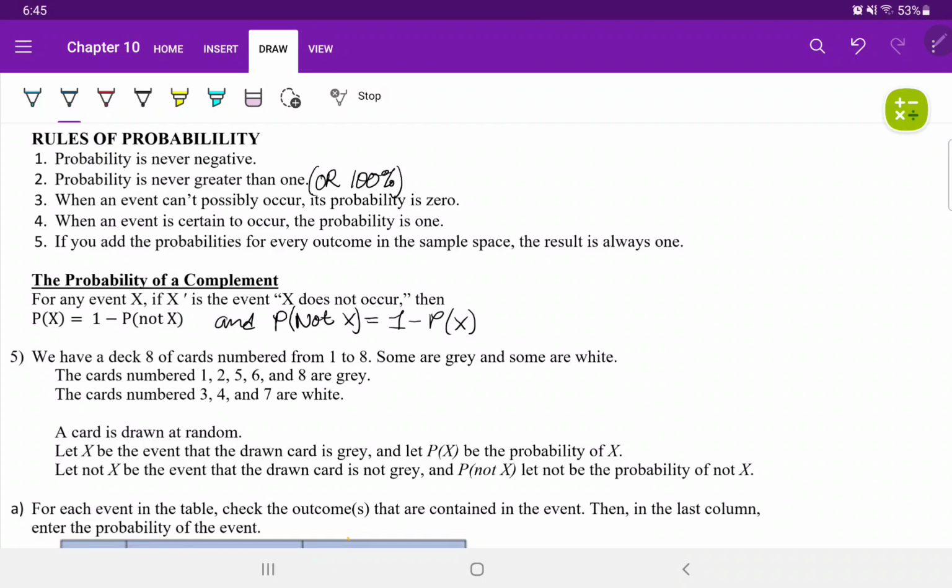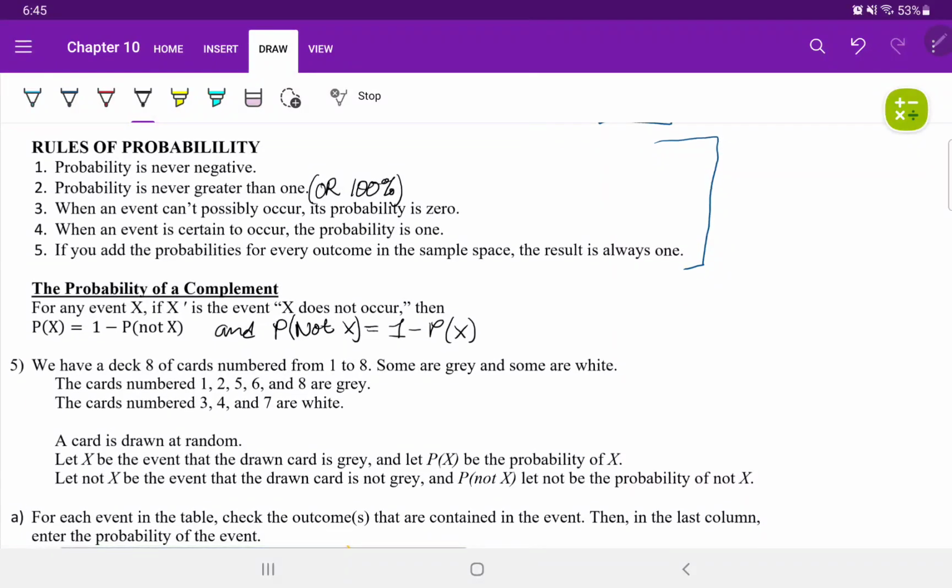And last but not least, if you add the probabilities for every outcome in the sample space, the result is always 1. Once again, every probability for every outcome in a sample space added together will sum to 1. These are rules you should know, especially when doing your homework and when you enter into Stats 250.